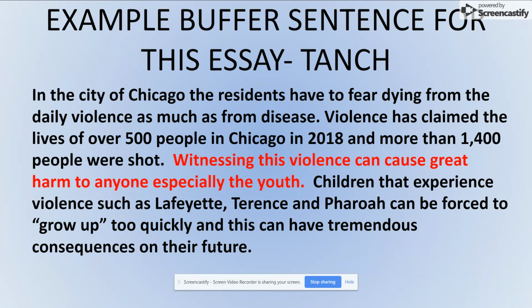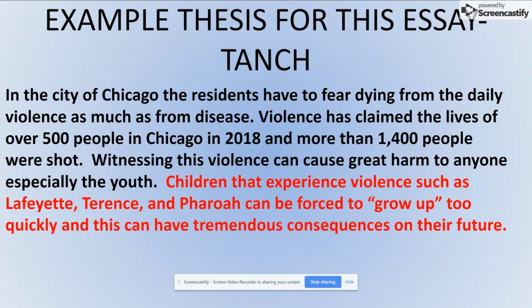Witnessing this violence can cause great harm to anyone, especially to youth. Children that experience the violence, such as Lafayette, Terrence, and Pharoah, may be forced to grow up too quickly. Now wait, I'm going to pause myself. Witnessing this violence can cause great harm to anyone, especially the youth. That's a buffer sentence. As we go into the next sentence, that's really your thesis, right? So it says children that experience violence, such as Lafayette, Terrence, and Pharoah, can be forced to grow up too quickly, and this can have tremendous consequences on their future.